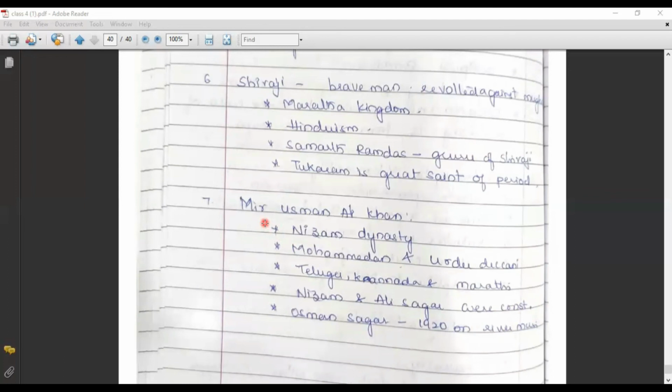Next one is Mir Usman Ali Khan. He is a person of the Nizam dynasty, who knew Urdu, Dakhani, Telugu, Kannada and Marathi. Nizam Sagar and Osman Sagar were constructed. Osman Sagar was built in 1920 on the River Musi.